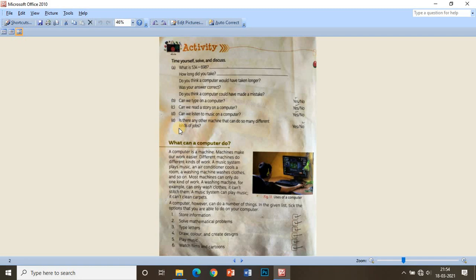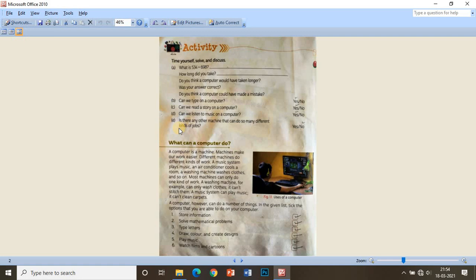Okay, now the next one is, how long did you take? Suppose that a student solves this question within 30 seconds. Now the next question is, do you think a computer would have taken longer? Was your answer correct? Now here the question is, if this calculation is done by a computer, how much time would it take? Definitely it would compute this answer within 1 second, and the answer will be accurate.